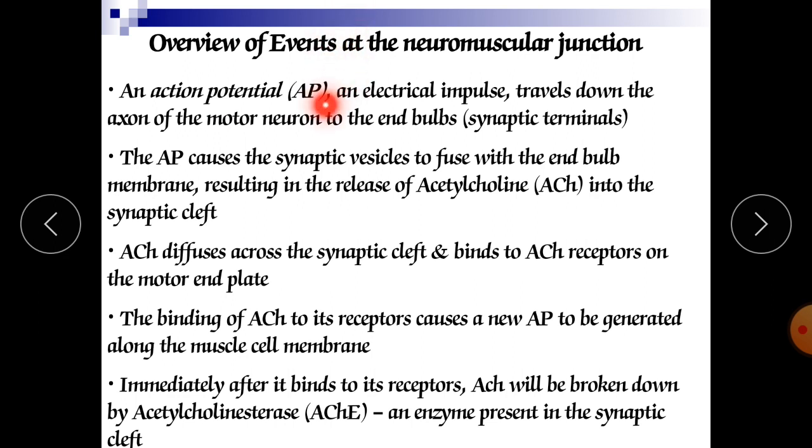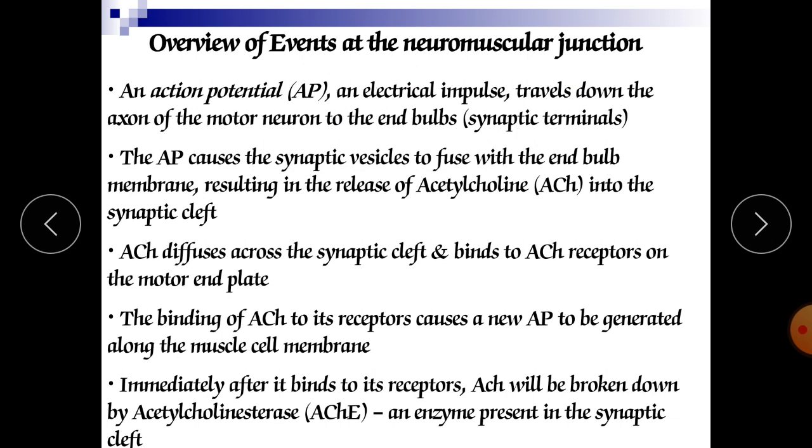It may be calcium, sodium, potassium, chloride, like that. So an electrical impulse is generated and transferred by the process of action potential, and it travels down the axon of the motor neuron to the end bulbs.